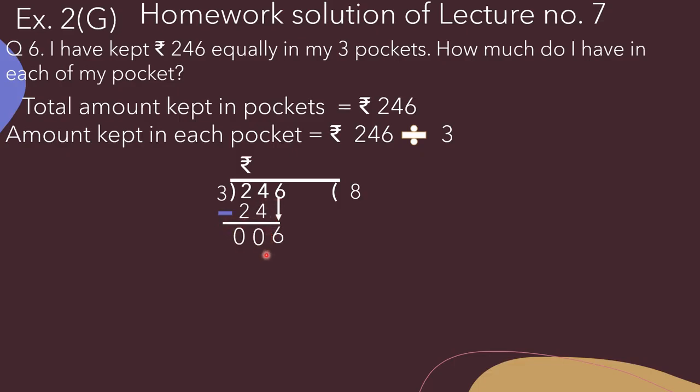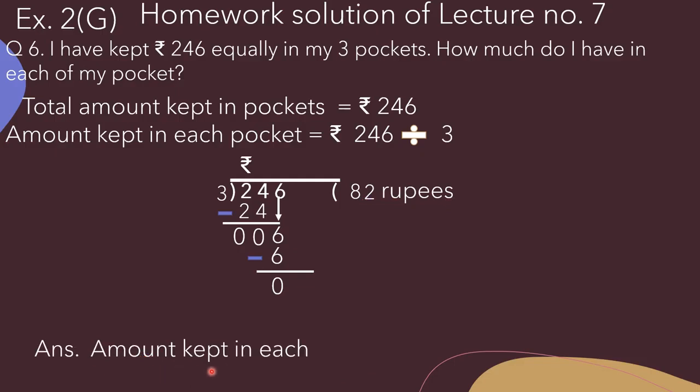Okay, and we have to divide 6 by 3. And when we divide 6 by 3, we get 2 as quotient place and 6 we will write below 6. Now we have to subtract. So 6 minus 6, that is equal to 0. So here we get the answer 82 rupees. Now we will write its answer that amount kept in each pocket is rupees 82. Understood, beta?